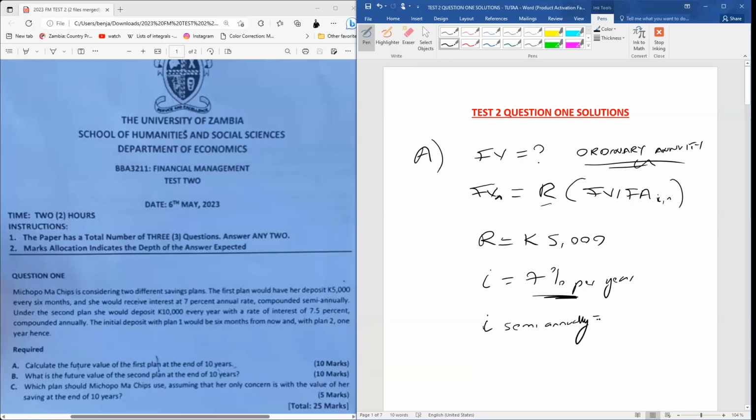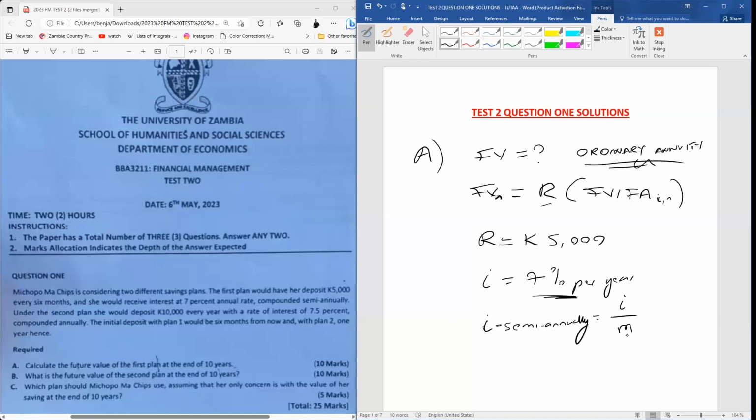Okay, so we need to convert that. And in order for us to do that, we know that we are going to have to use our formula here, which is interest rate over number of compounding periods, which is denoted by the letter m. So number of compounded periods. So remember that under our plan 1, it says compounded semi-annually. So she would receive interest at 7% annual rate, compounded semi-annually.